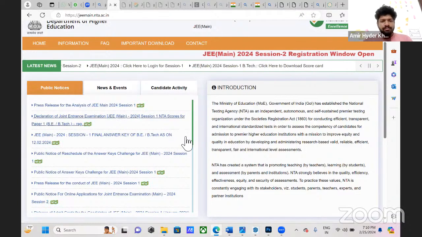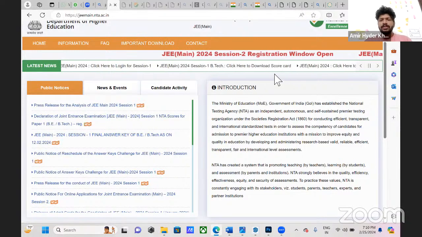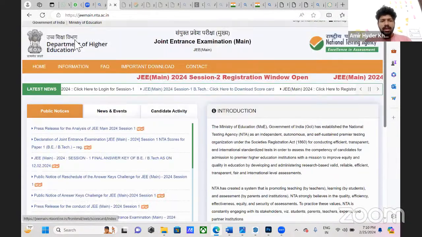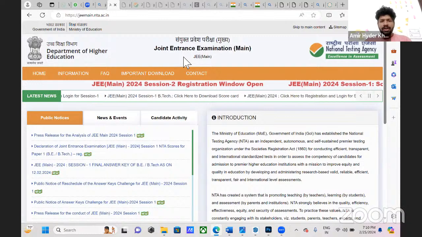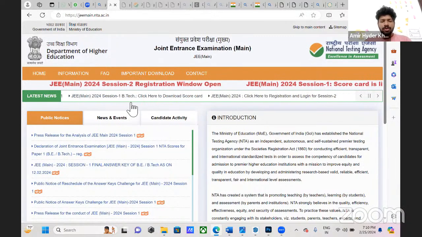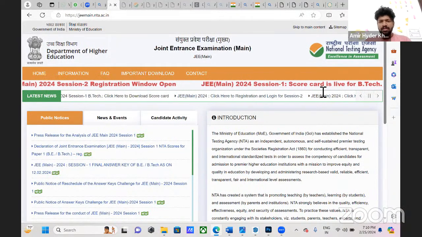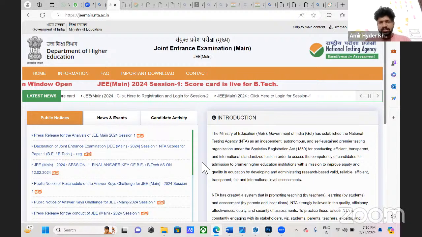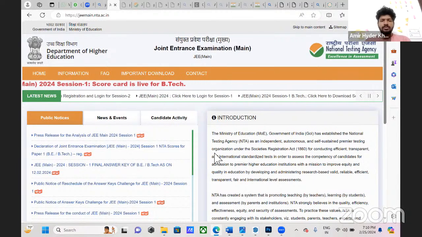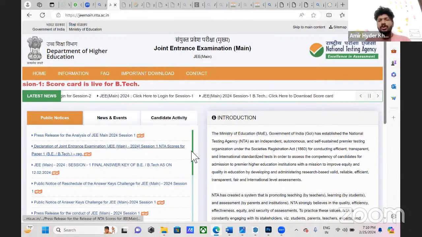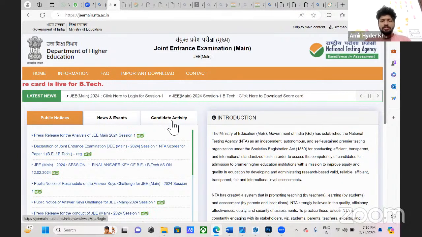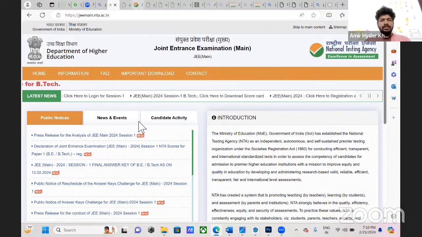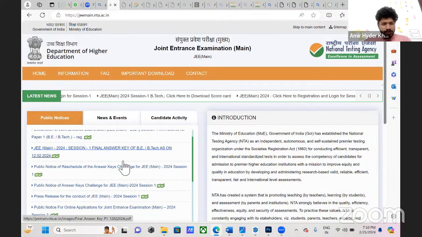Sorry. So let's go for JEE. This is the NTA's website for the Joint Entrance Examination. If you have to apply for JEE next year, as you see, the session one scorecard is live. It means session one is over and its results have come up. As for how to apply for session two, I will show you a demo.